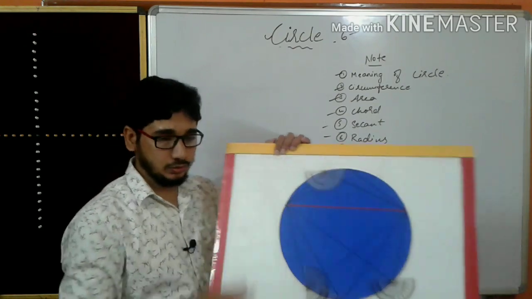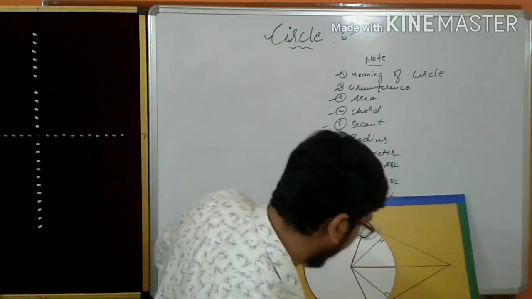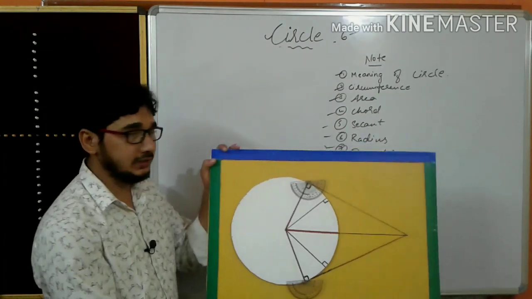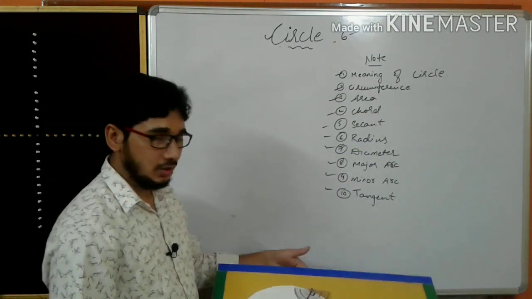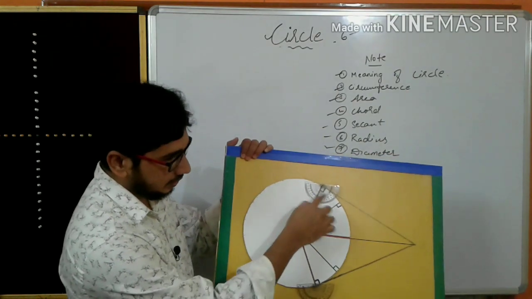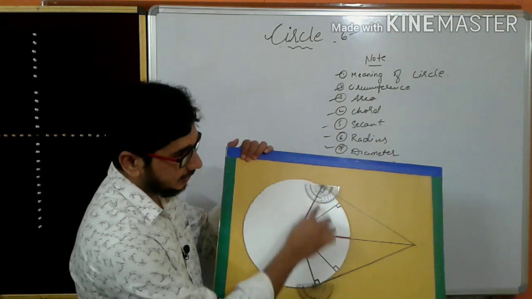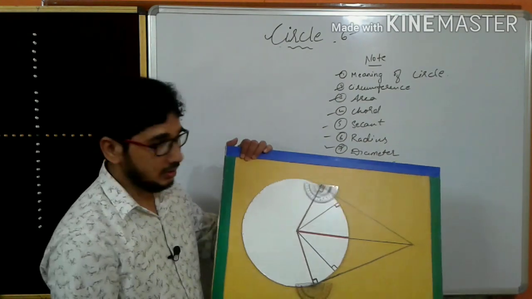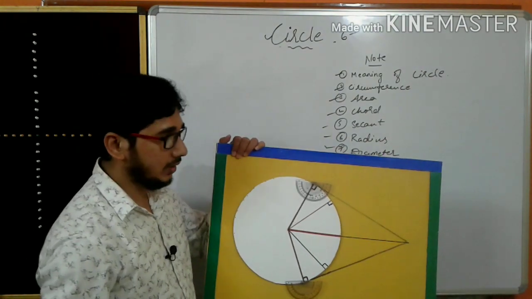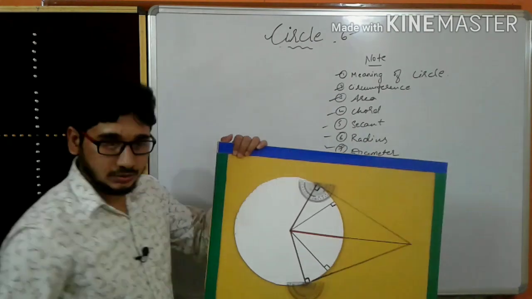Okay, let us go to learn the concept of tangent now. Okay, concept of tangent, as I said here, tangent. So this is a circle, and this is a radius, this is also radius, this is also radius. Now this line we call it as a tangent. Okay, let us go ahead.